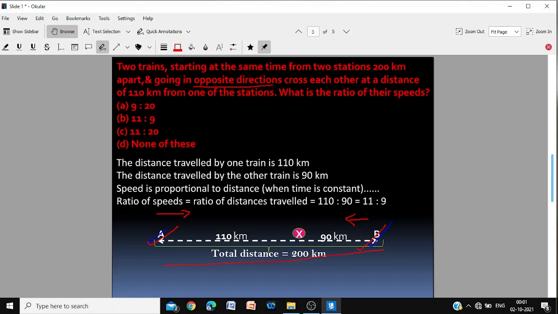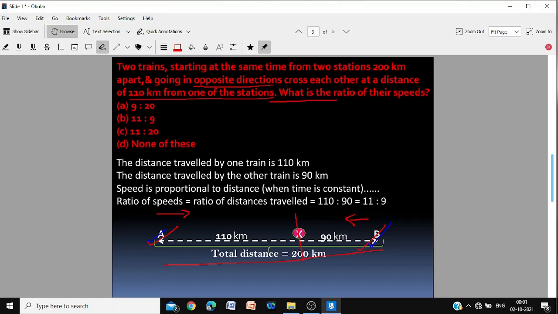And they cross each other at a distance of 110 kilometers from one of the stations. There is the point where they cross. X is the point where they cross each other. And from one of the stations, it is 110 kilometers. Obviously, the total being 200 kilometers, the distance from the other station would be 90 kilometers. What is the ratio of the speed?